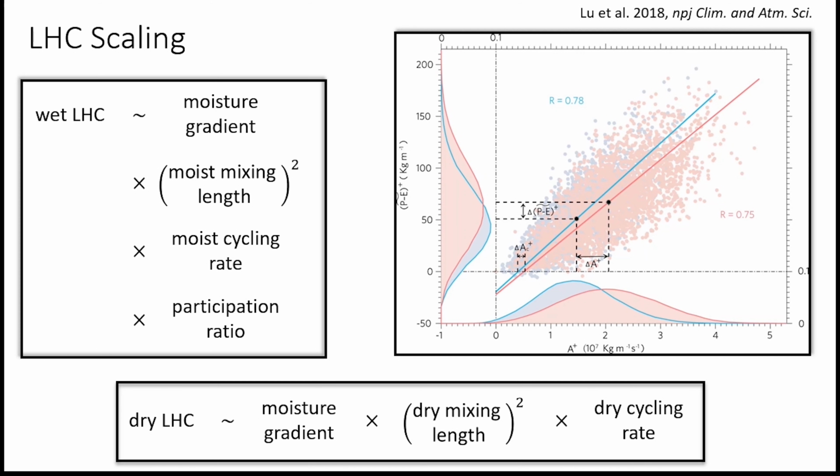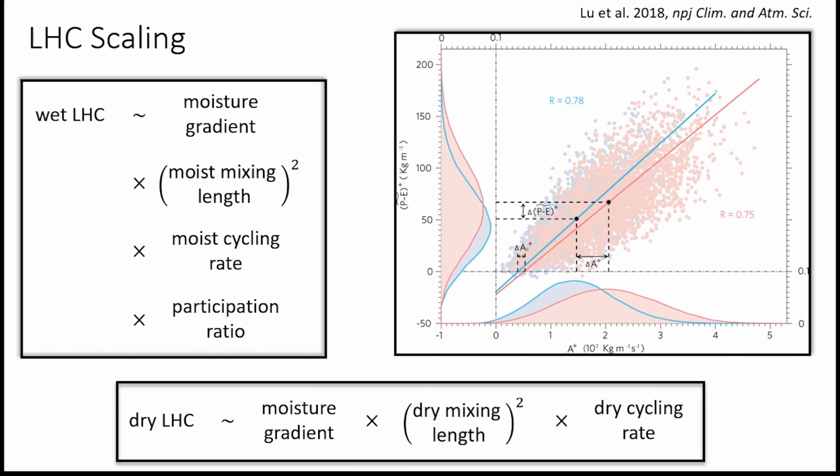In this approach for decomposing the LHC, we utilize a semi-empirical linear relationship found by Liu et al. 2018 for the wet LHC, which we modify and apply to the dry LHC. This scaling allows us to decompose the LHC more cleanly as the product of the background moisture gradient, the mixing length squared, and the cycling rate.